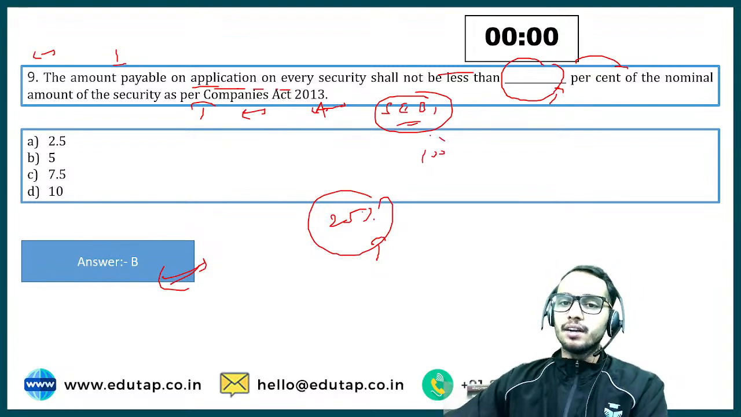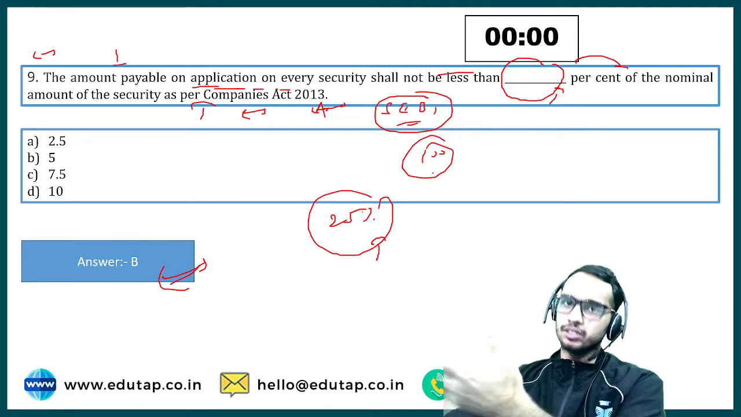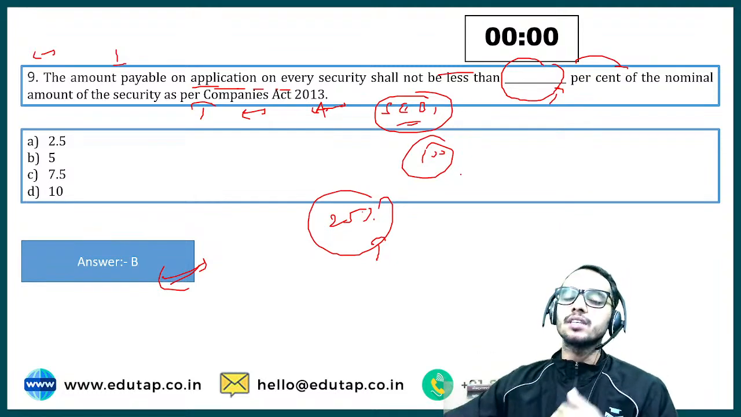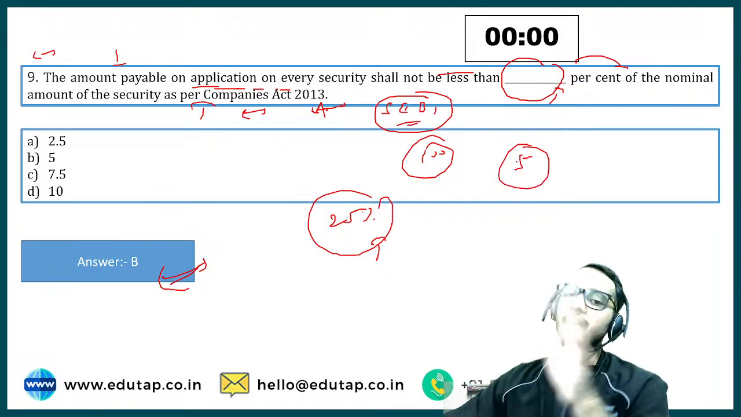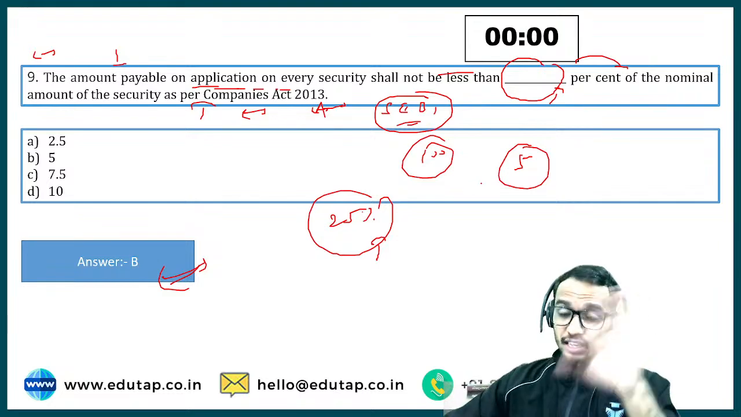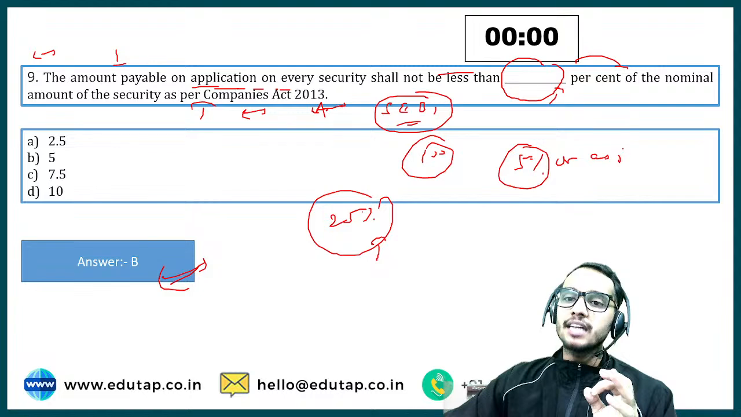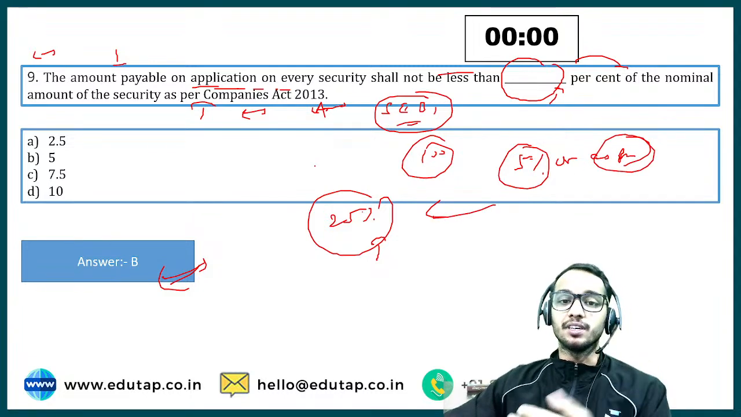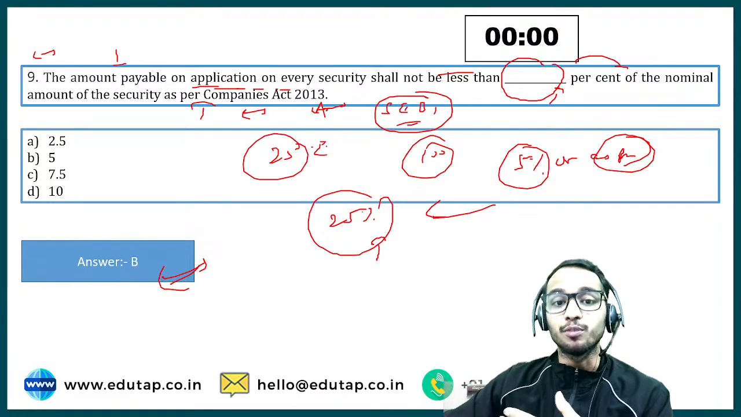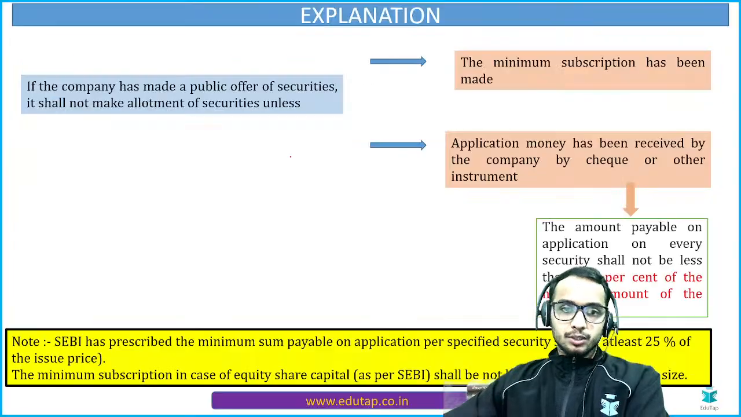Suppose 100 is the nominal value, and you are asking your potential investors or public to apply for the shares. The minimum amount you should be asking from them should be 5 rupees as per the Companies Act. But in the Companies Act, it is written that 5% or as may be prescribed by the SEBI, and SEBI has prescribed 25%. So you should be asking at least 25 rupees from the general public. Okay, so this was the explanation.